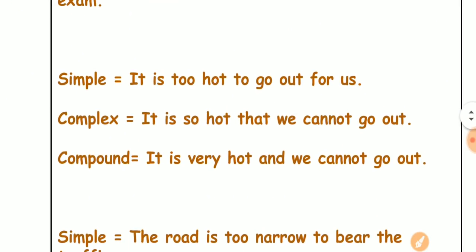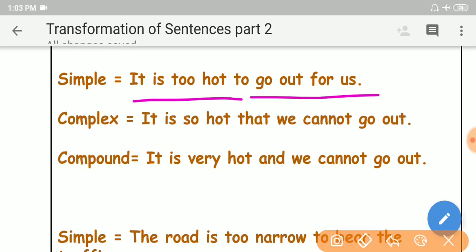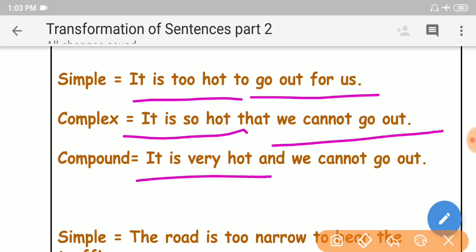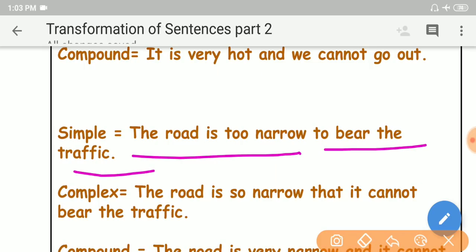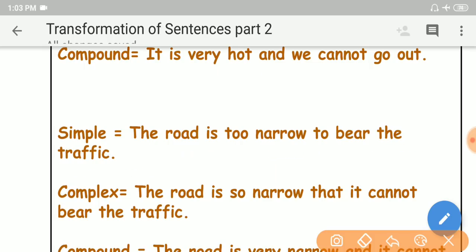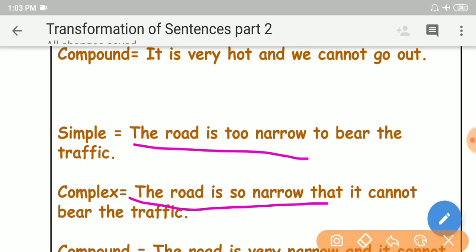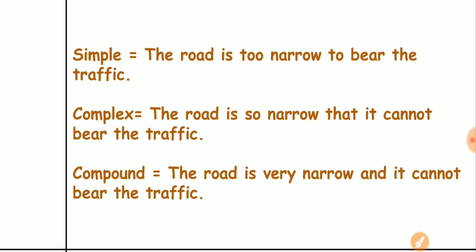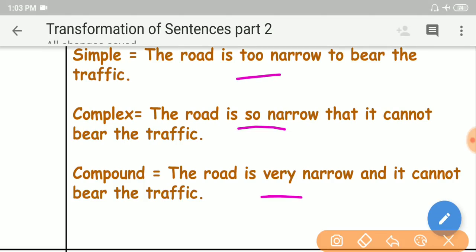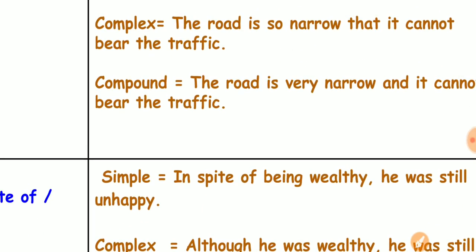So another example: it is too hot for us to go out. It is so hot that we cannot go out. It is very hot and we cannot go out. The road is too narrow to bear the traffic. The road is so narrow that it cannot bear the traffic. The road is very narrow and it cannot bear the traffic. See, too, so and very. These are the structures you must practice by using different examples to learn it, my dear friends.